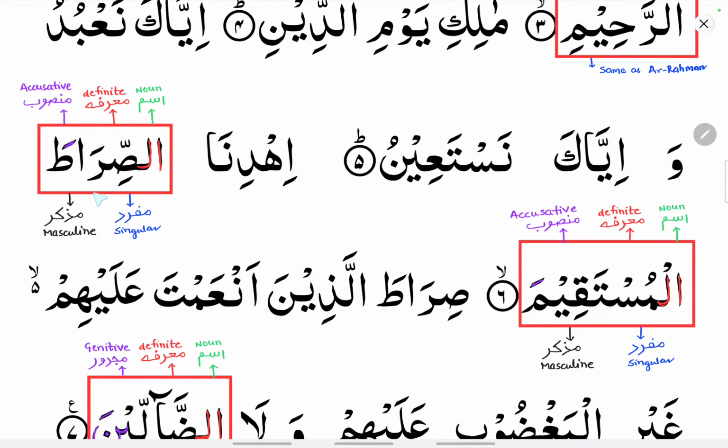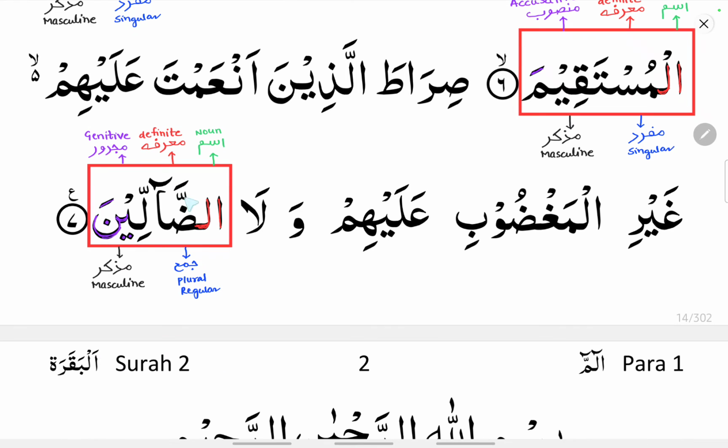You can see here as-sirata, so it is a noun, and alif lam is there, so it is definite. Fatha is there, so it is mansub, and it is mufrad, singular, and it is muzakkar. Similarly, you can see al-mustaqima. In al-mustaqima, it is an ism, definite because alif lam is there, mansub because fatha is there, it is mufrad, singular, and it is muzakkar, masculine.